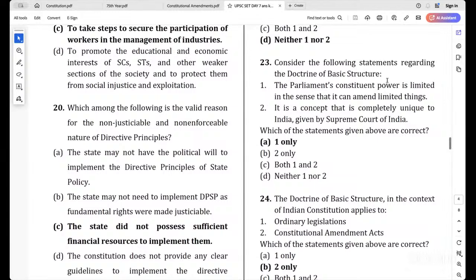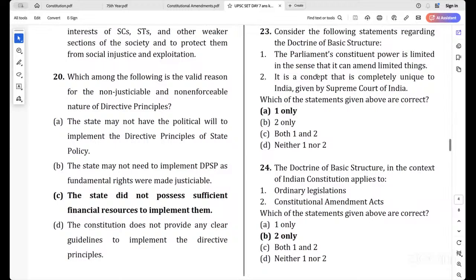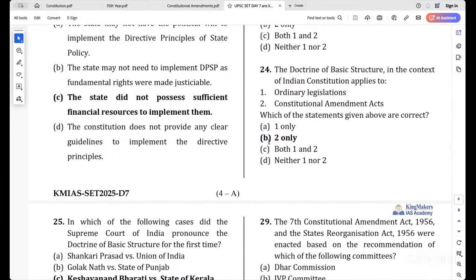And the Parliament's constituent power is limited. Yes, it cannot amend anything, because it shouldn't amend the basic structure of the Constitution, which means the Parliament has only limited powers. Then the 24th question. The doctrine of basic structure in the context of the Indian Constitution applies to what? When will this doctrine of basic structure come into place?